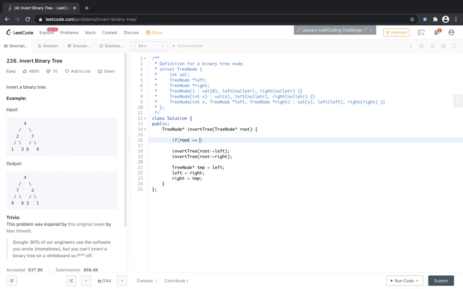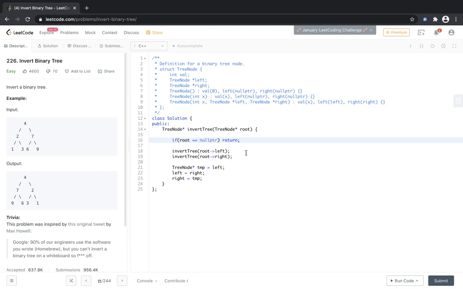What happens if the root is null? What happens if we go to a child which has nothing? Obviously the structure of the tree is that this 4 points to 2 and 7, and 7 contains 6 and 9. And what does 6 contain? It contains null and null, two null pointers, so it points to nothing and nothing. So what happens if something is nothing? If the root is a null pointer, then simply return. We don't have any business with that. If the root is null, we can't do anything, right?